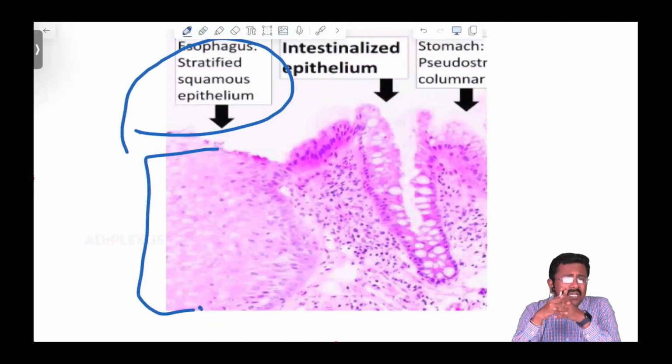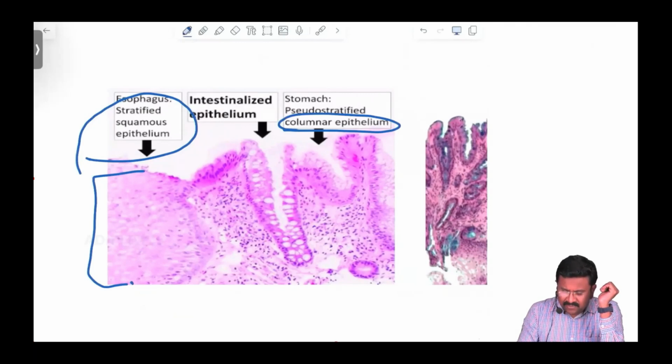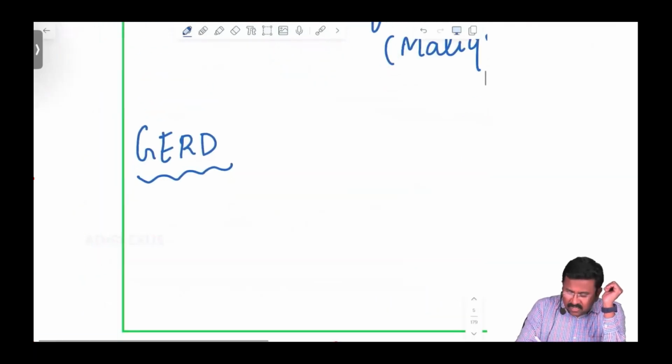Squamous epithelium is not designed to withstand the stress of acidity. So what happens in GERD? The squamous epithelium of the esophagus is constantly exposed to the acidic environment from the stomach. Here it gets converted into columnar epithelium, and so this metaplasia which occurs in GERD is called columnar metaplasia.